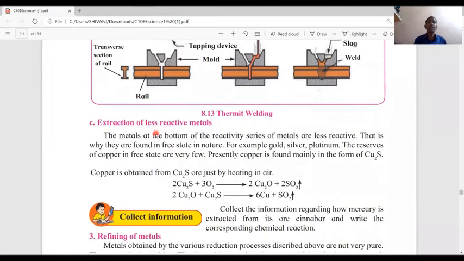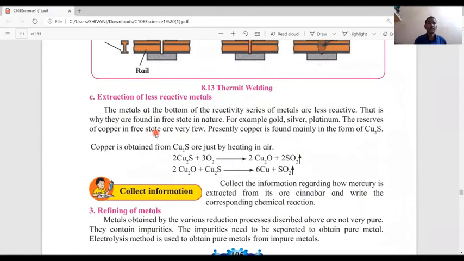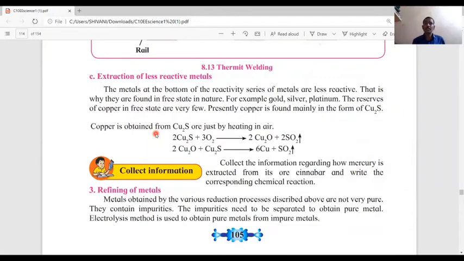Extraction of less reactive metals. The metals at the bottom of the reactivity series are less reactive. That is why they are found in the free state in nature, for example, gold, silver, platinum. The reserves of copper in free state are very few. Presently, copper is found mainly in the form of cuprous sulfide. Copper is obtained from cuprous sulfide just by heating in air.